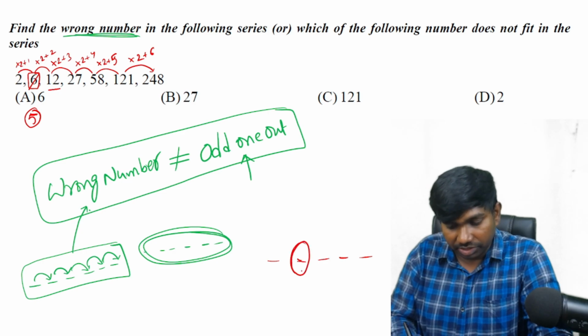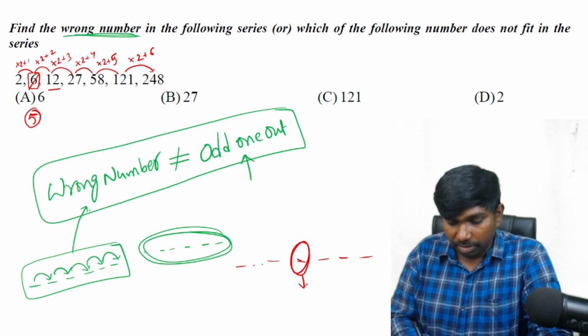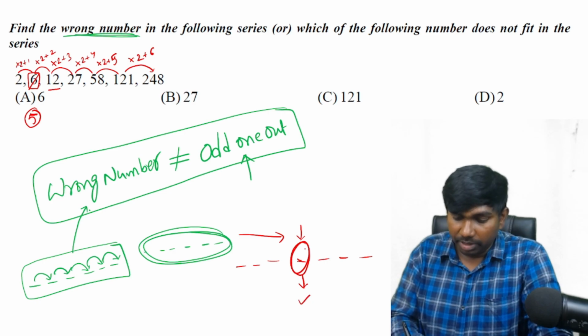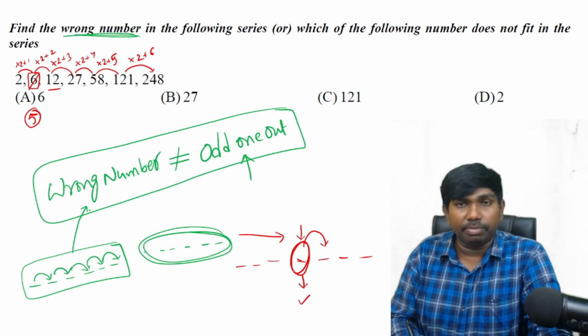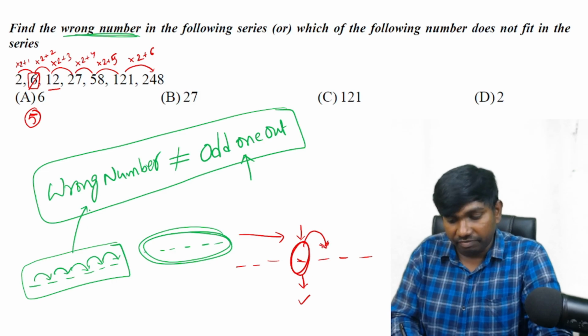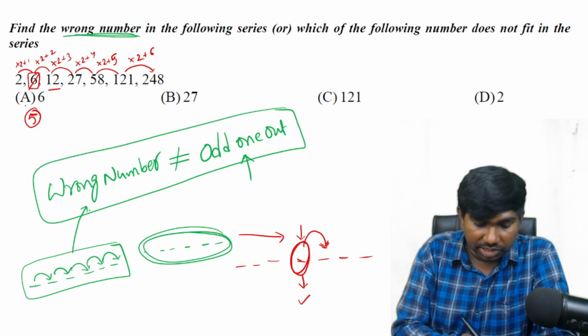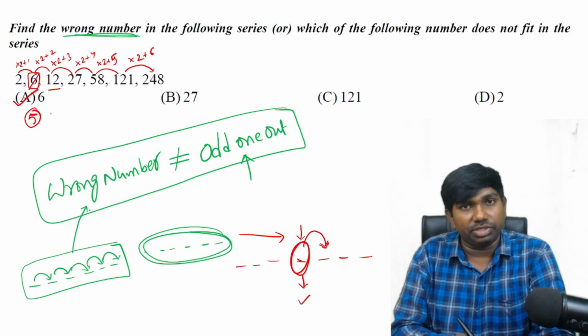Whenever you find a wrong number in the series, don't stop there only. What must be there in place of that wrong number? Identify that and verify that number, is it satisfying with the next number or not? The correct number, is it satisfying with the next number or not? Without this verification, don't conclude your answer anytime. So here the answer is 6. 6 is the wrong number in this series. Next question.